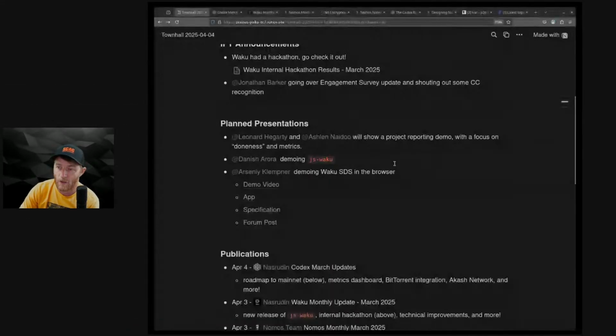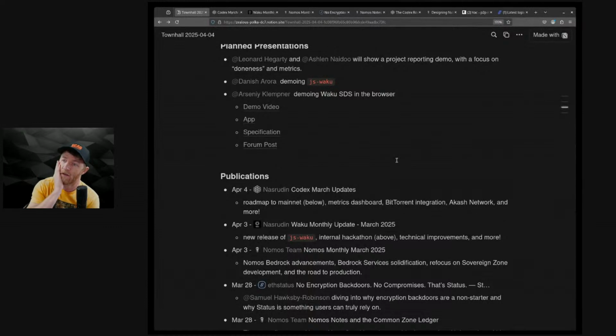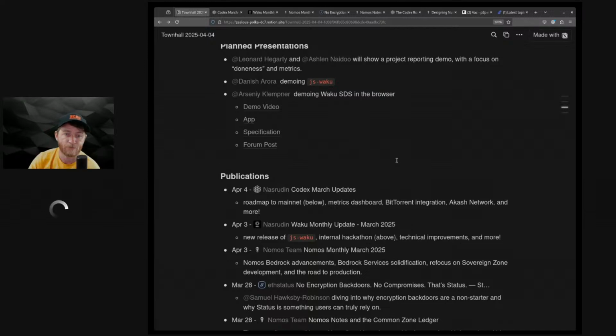So going through what we have planned here, let's go ahead and bring in Leonard and Ashlyn to go a little over some project reporting, with the focus on what doneness means and the metrics. So what we're thinking about in terms of insights and how finance is partially involved with that.